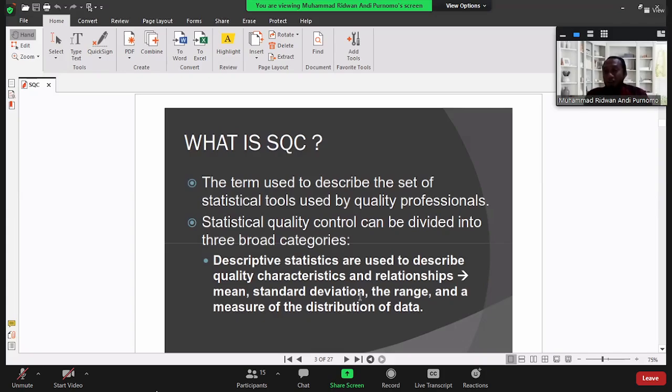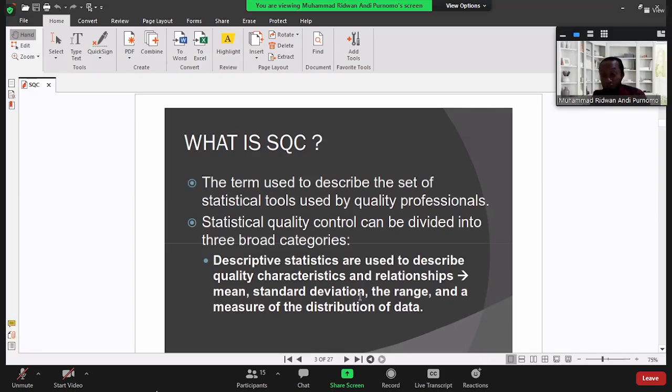For example, numbers from 1 to 10. We know the maximum value is 10, the minimum is 1. So if we want to measure the range of this set of data, we just need to subtract 1 from 10, the minimum value from the maximum value. When we subtract it, we get 9.